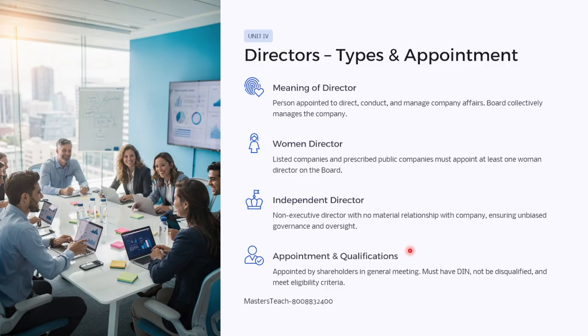Appointment and qualification. So directors are appointed by the shareholders in a general meeting. They must have a director identification number, DIN. They should qualify for that particular certification, must not be disqualified, and must meet the eligibility criteria. These are the directors and types of appointments.